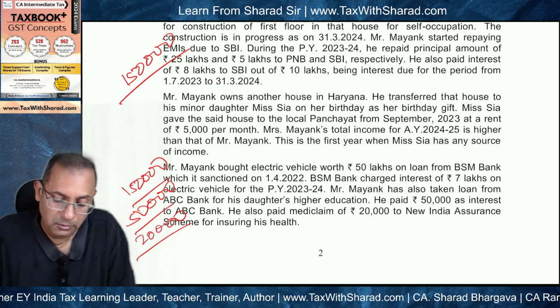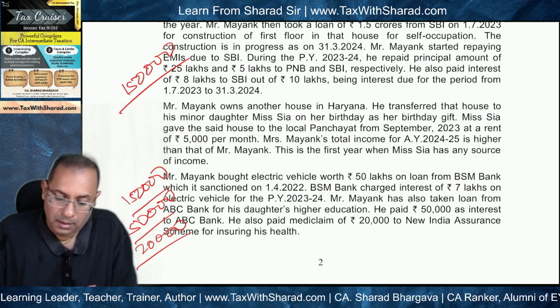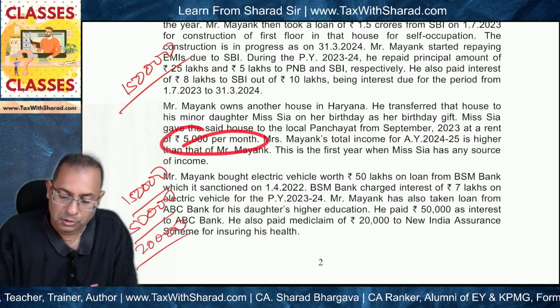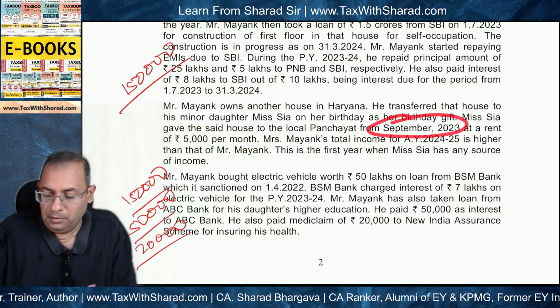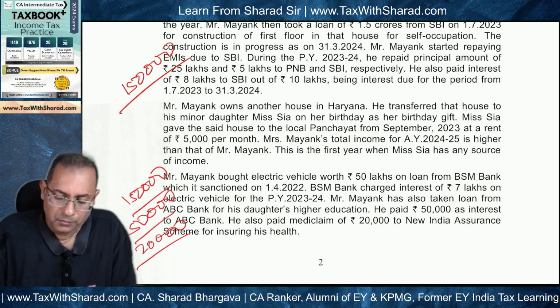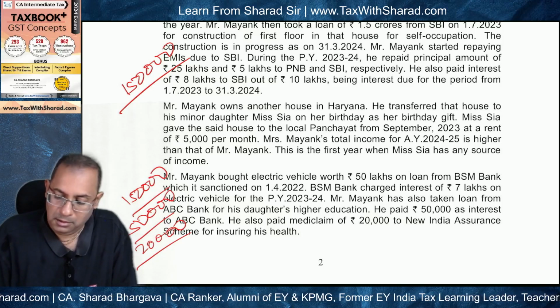Clubbing provisions will consequently not apply. Okay, and therefore what will be the income which will be taxable at a rent of 5,000 per month from September, October, November, December, and January, February, March, so 7 months. So 7 into 5 means 35,000.